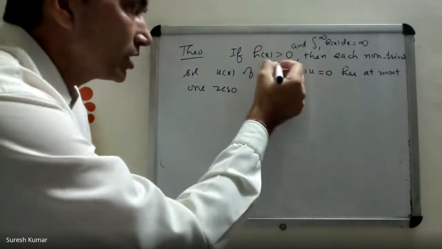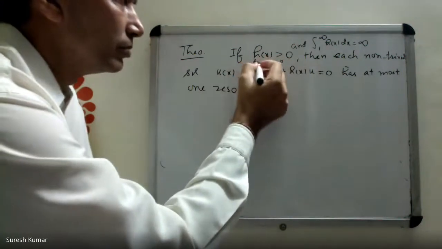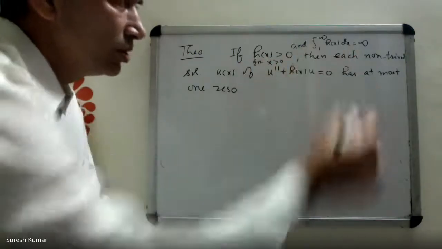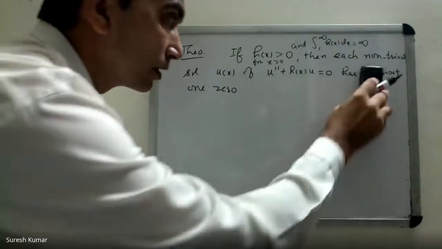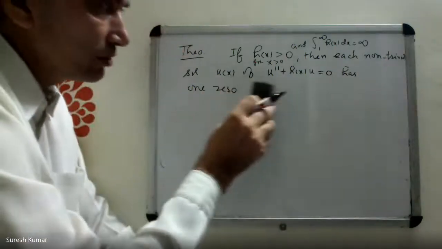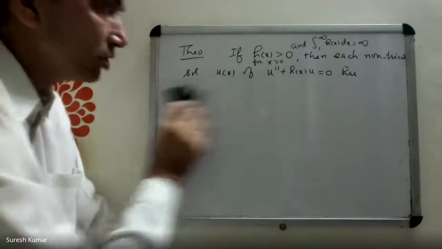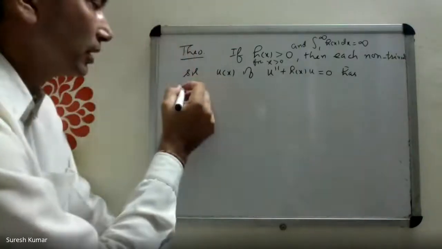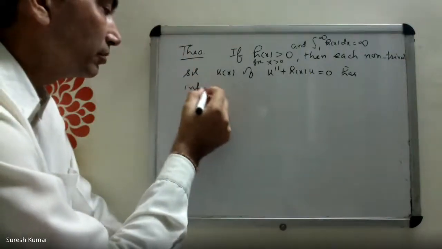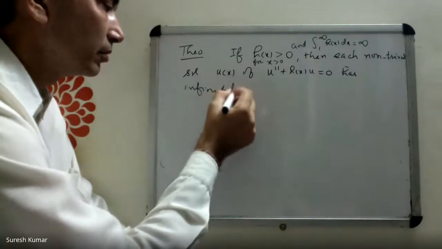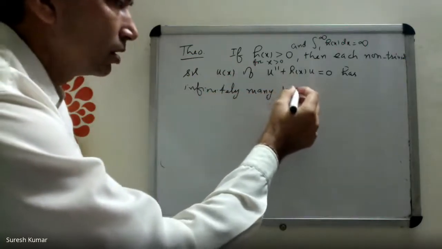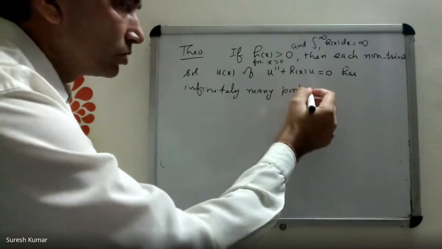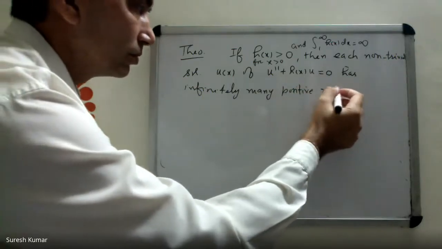That is, h(x) is positive for all positive x, and the integral from 1 to infinity of h(x) dx is infinity, then each non-trivial solution u(x) of this differential equation has infinitely many positive zeros.